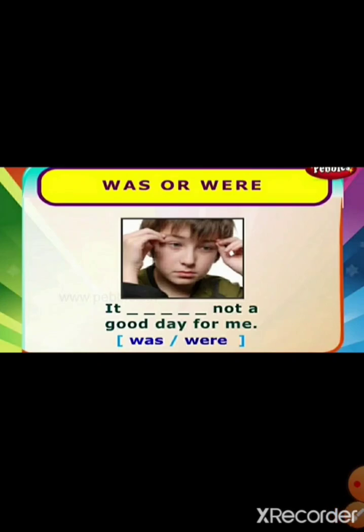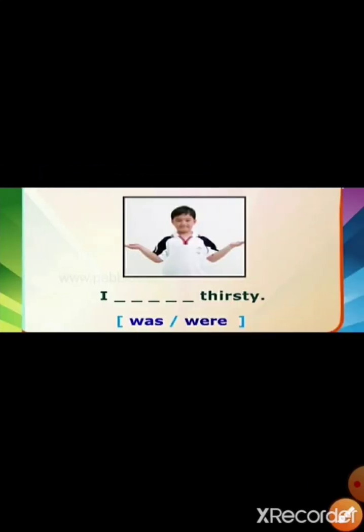Was or were. It dash not a good day for me. What will come children? It was. Here it is a singular. When we talk about one thing, we write it was. Okay. I dash thirsty. I, again, is singular, so I was thirsty.